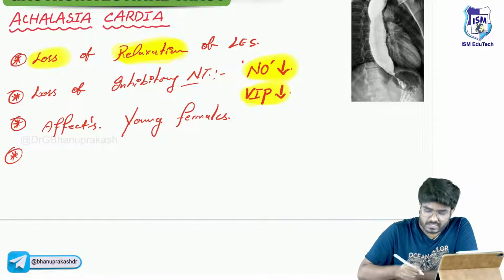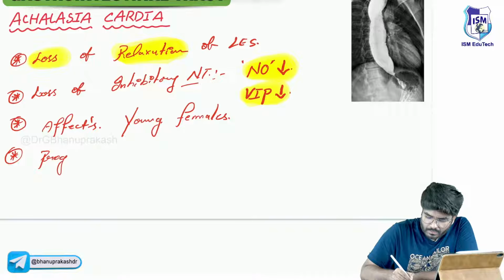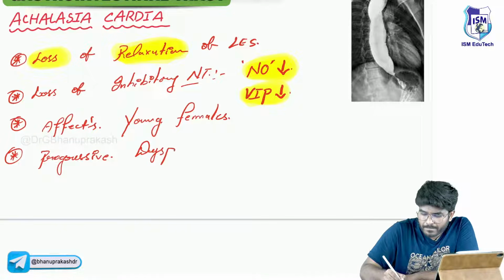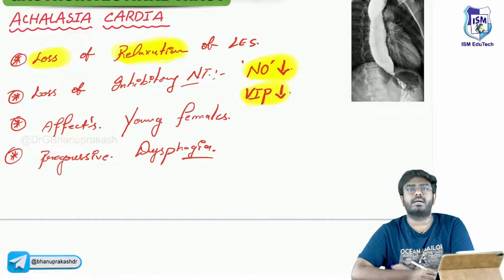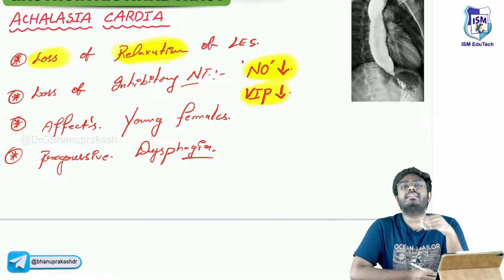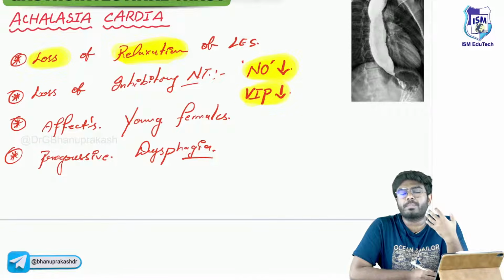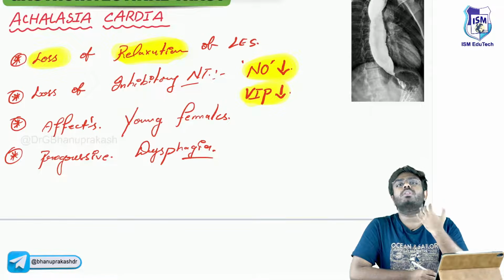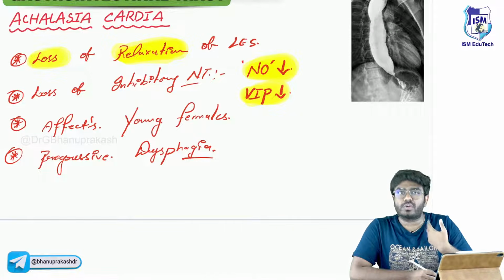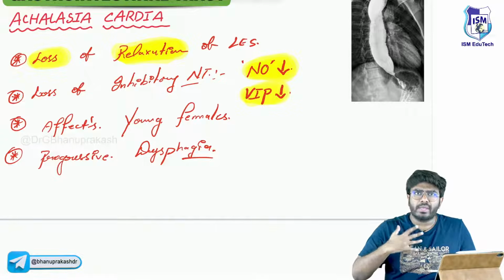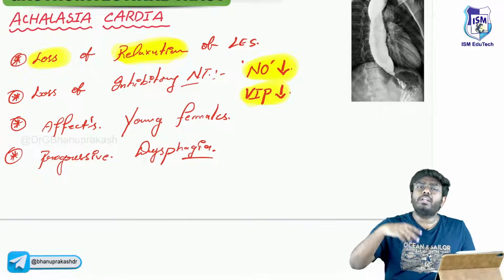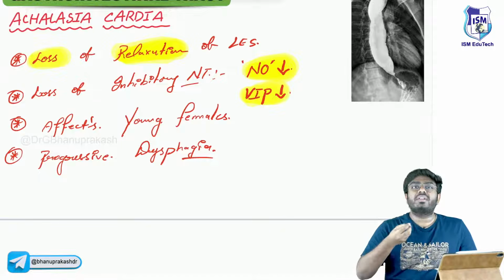What are the clinical features? There will be progressive dysphagia, which means initially the patient is having difficulty to swallow the hard foods, like solid foods. Whenever the patient is taking the solid food, it's a little difficult. But later on, there will be dysphagia for the liquids also.